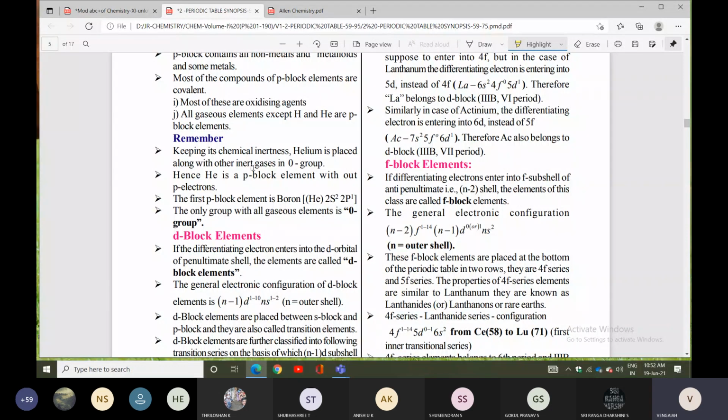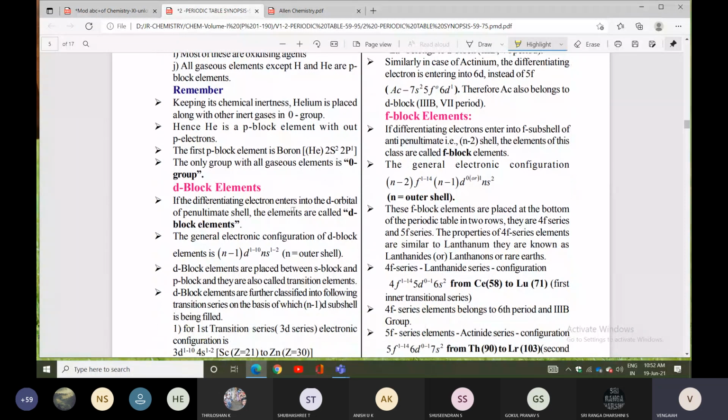Next, d block elements. The same thing: the differentiating electron enters the d orbital, so you can say d block elements. Otherwise, the elements with d orbitals of the penultimate shell are called d block elements. The general electron configuration given is (n-1)d1 to 10 ns1 to 2. D block elements are placed between the s and p block elements, and they are also called transition elements. D block elements are further classified into the following transition series.